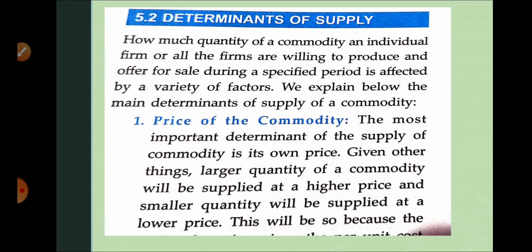Individual means only a single one, and market means more than one, or a group, or a large number of sellers, and they are willing to sell their product in both cases in a given time period and at a given price of the commodity. So those conditions are known as supply in the market.